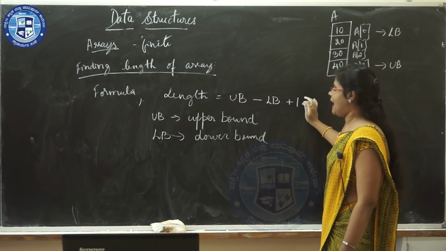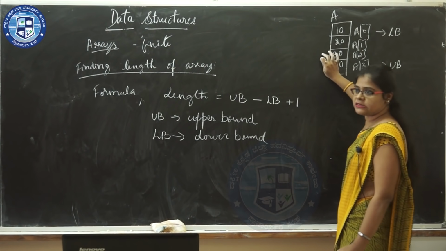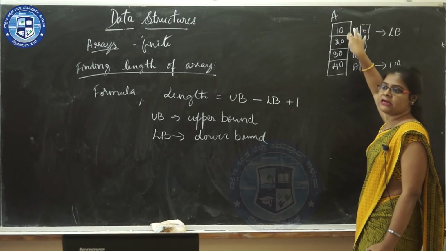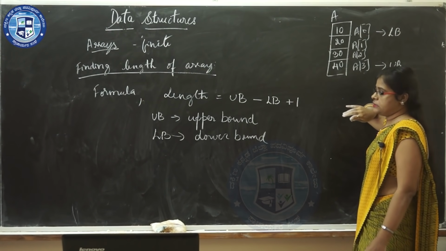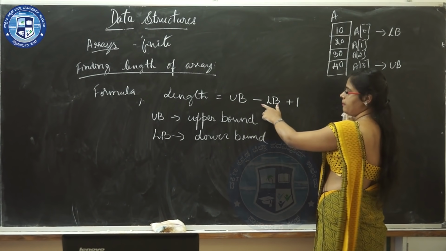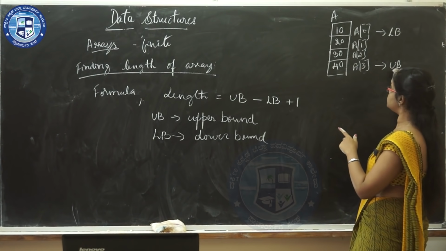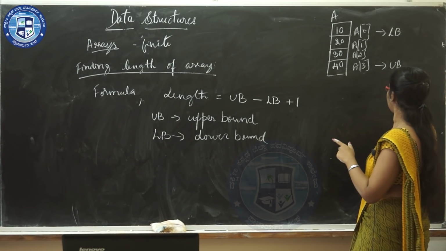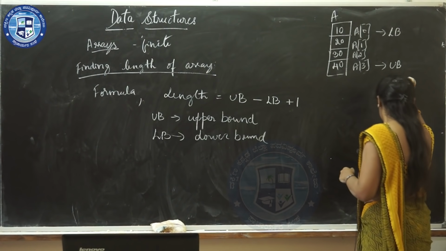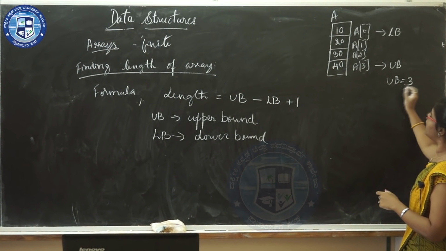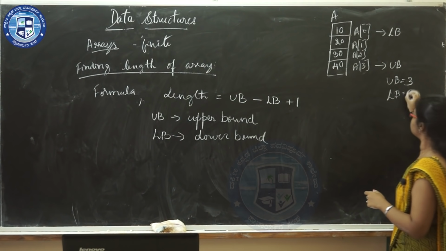Now we'll calculate the length of this array. We'll find out how many elements are present. The formula is length equals UB minus LB plus 1. Here UB is 3 and LB is 0.